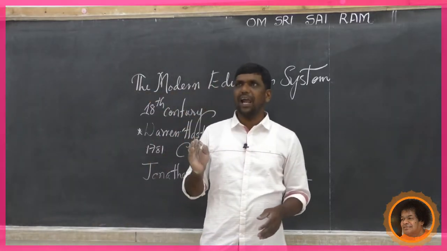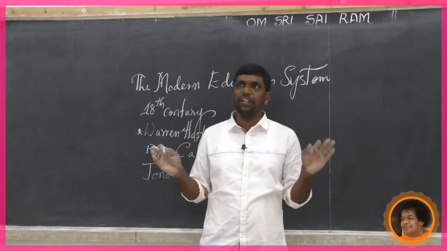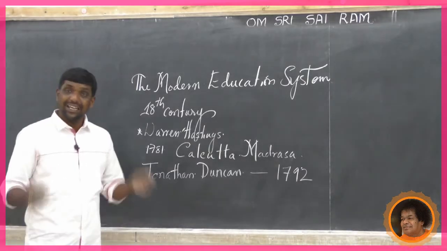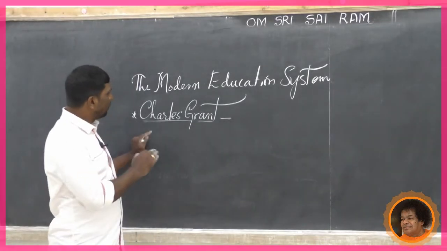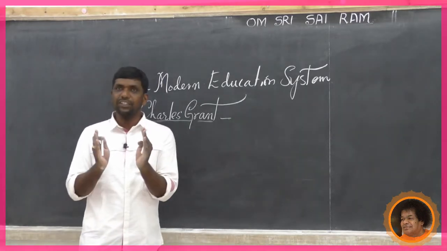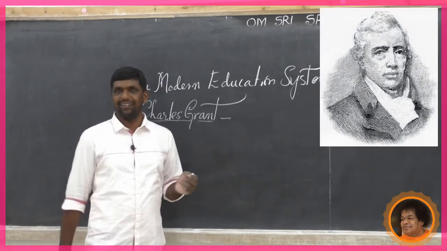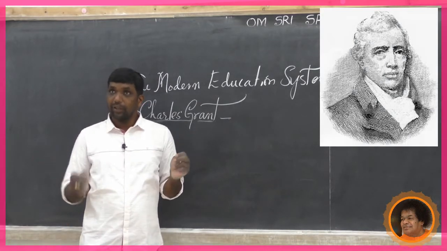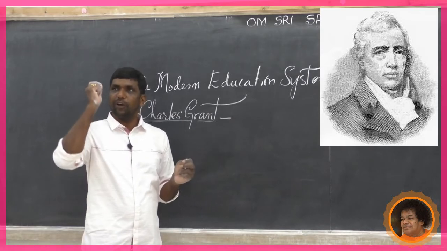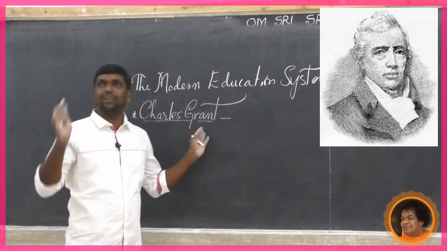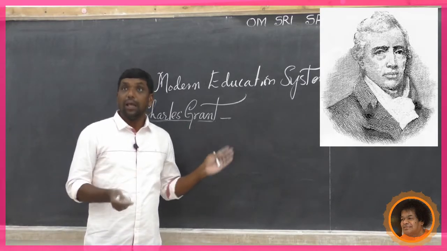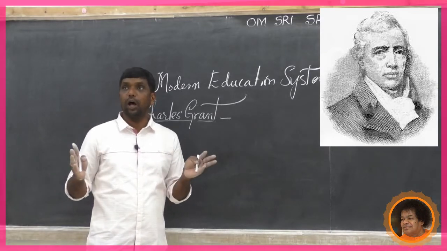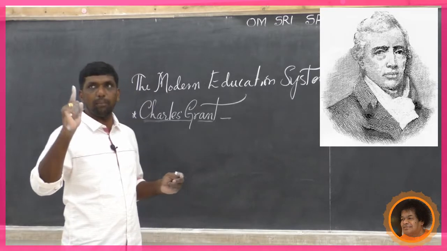But it was Charles Grant who pushed for the universalization of British education in India. What does universalization of education mean? Charles Grant expressed his view of universalization of education. Education for all. British had such beautiful thoughts, whatever it may be. He expressed it, education for all, and that means universalization of British education in India. Then the expansion of the British education in India received special support after the appointment of Lord William Bentinck.